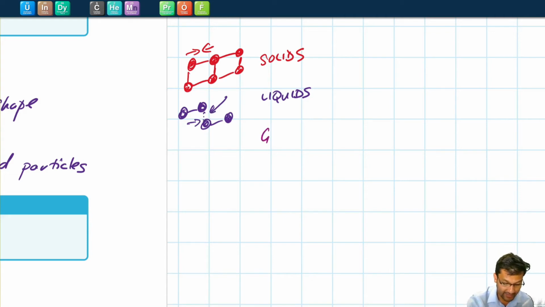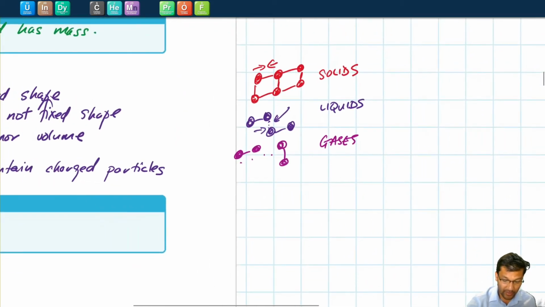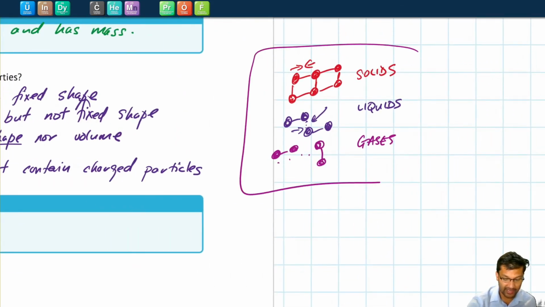Whereas for gases, these molecules have very weak bonds between them, and so you can easily change the shape, you can easily change the volume by compressing or contracting them. But we're going to get into why solids, liquids, and gases have the shapes and properties that they do a little later in the semester.